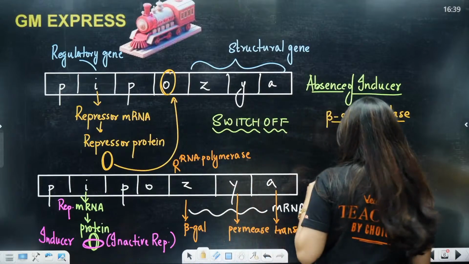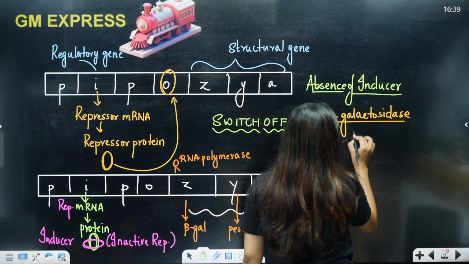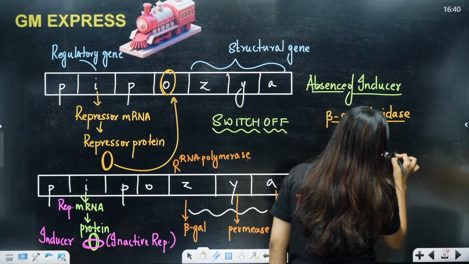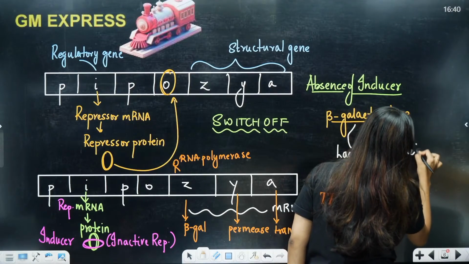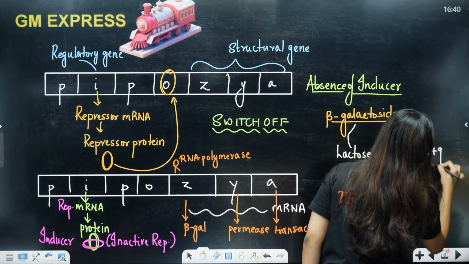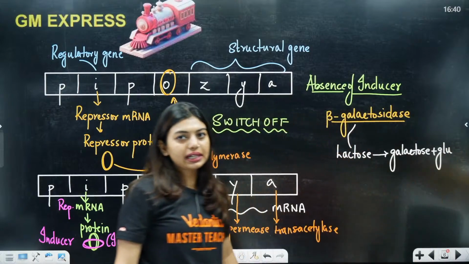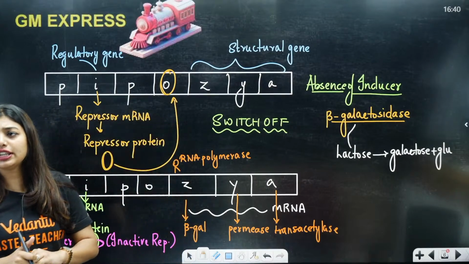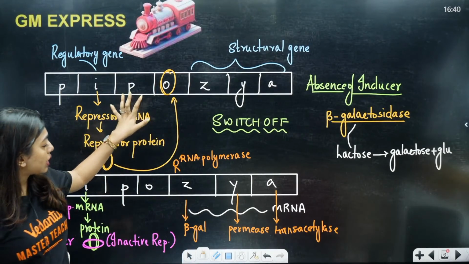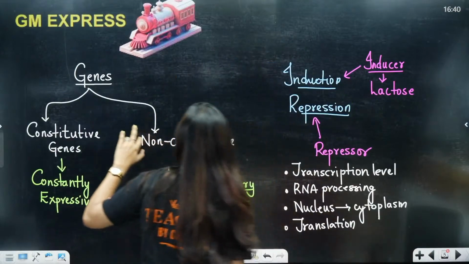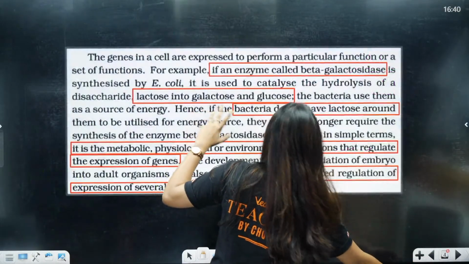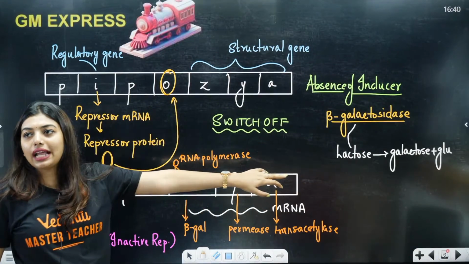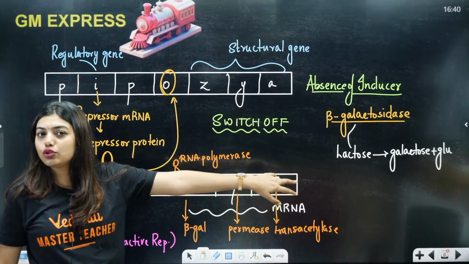Okay, so now students, beta galactosidase, what is going to happen? It is going to break down lactose to galactose plus glucose. Okay, all of you tell me this. If E. coli, think you are the E. coli. No, they are not. Only this one. This is the promoter. I have written it here already. Adjacent to the operator is the promoter. I think I have written it in the diagram only. Okay, now students, listen here. Lactose will break down to galactose and glucose.